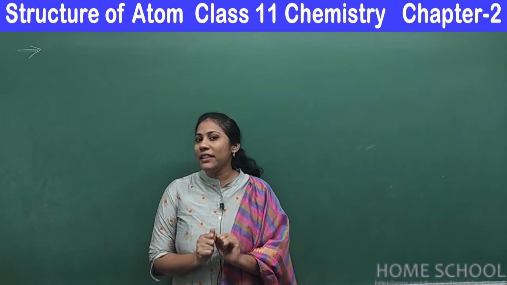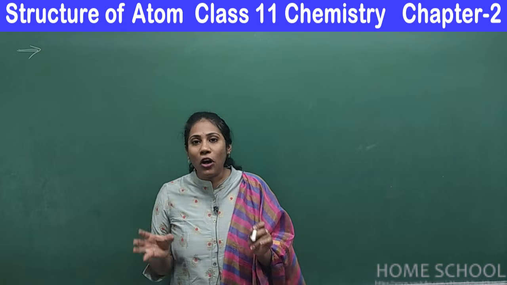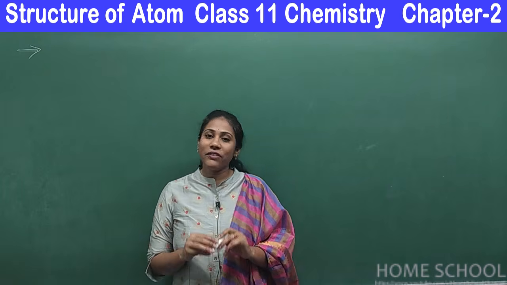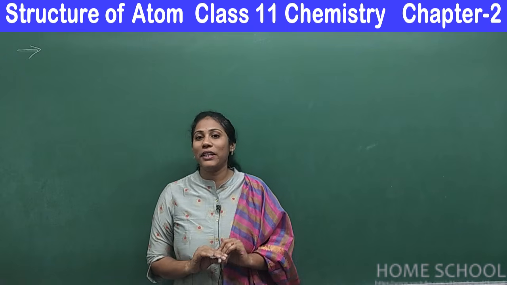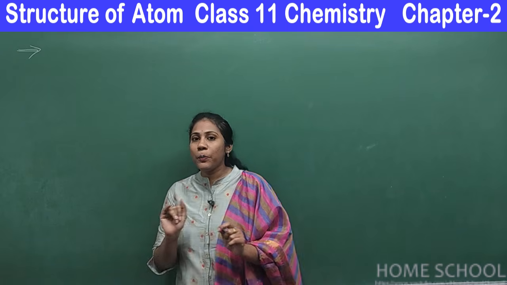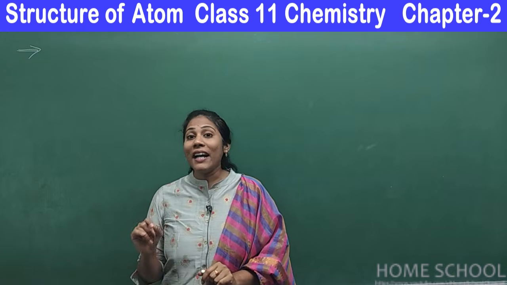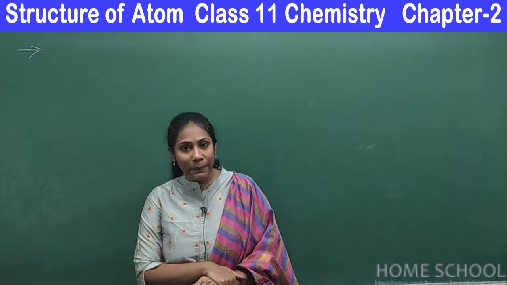This is the model that gives entire information about the so-called electrons which are revolving around the nucleus. In my previous video, I spoke about the de Broglie principle and Heisenberg's uncertainty principle.